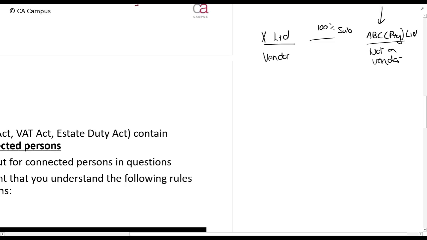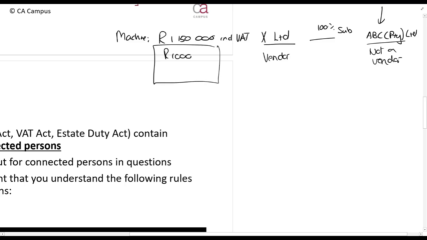ABC Pty Limited wants to buy a machine that costs R1,150,000 including VAT. So that means it is R1,000,000 ex VAT and VAT of R150,000.